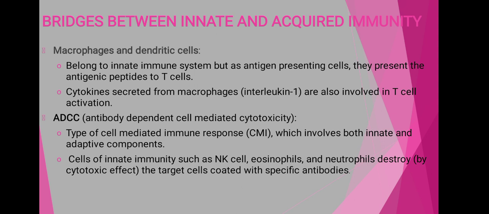So it is one of the bridges between the innate and acquired immunity, because these belong to the innate immune system, but as these also act as antigen presenting cells, they are also part of acquired immunity. Then the cytokines which are secreted from the macrophages are involved in the activation of the T cells, which is part of acquired immunity.